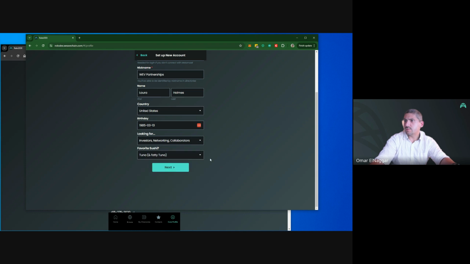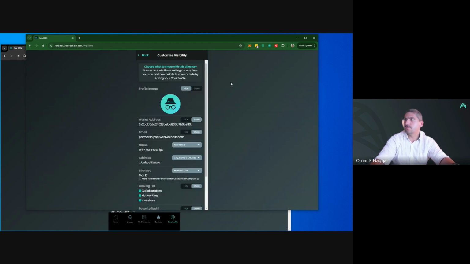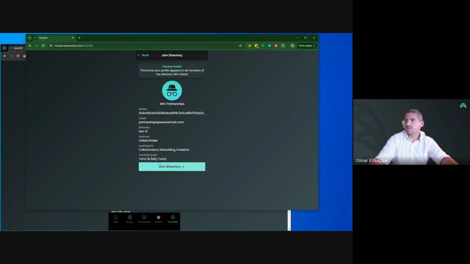And Laura is going to be a tutor lover. And we can go and skip these bits for now. Let's say we'll just do country over here and birthday. Yeah, we can share that. That's fine. We'll make the full birthday available on this computer. So now we have Laura's second profile.